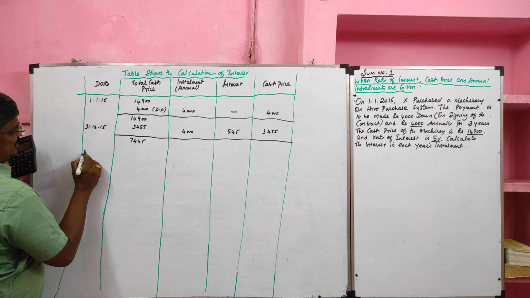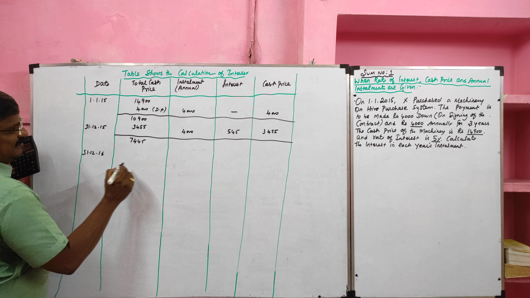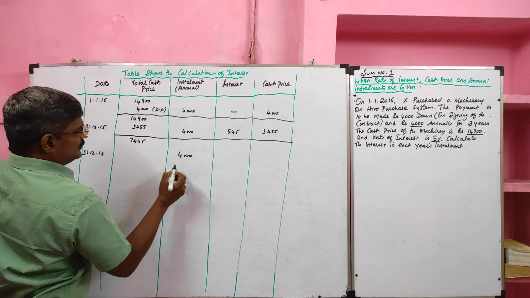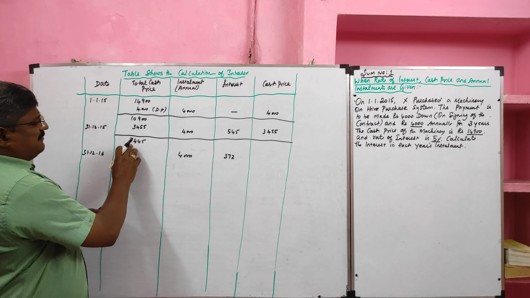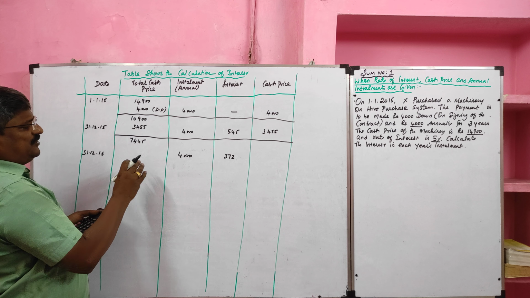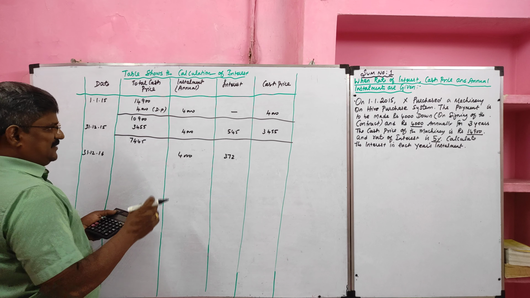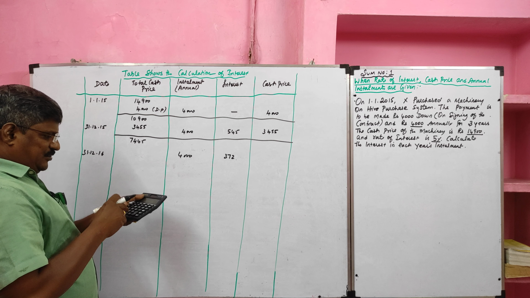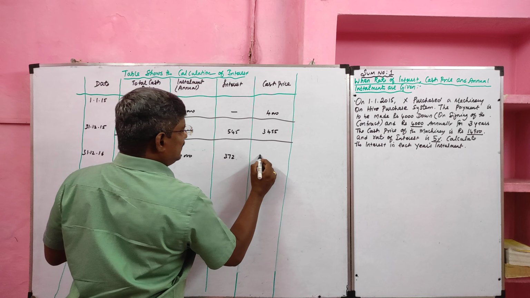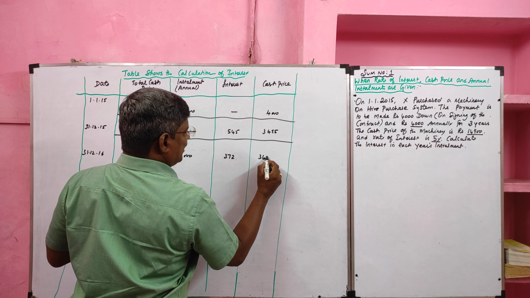Then likewise on 31/12/2016 we paid 4,000. On 7,445 we should calculate 5% interest, which is 372. We'll ignore the fraction. So 4,000 minus 372 gives 3,628.